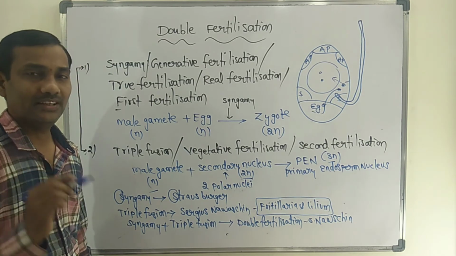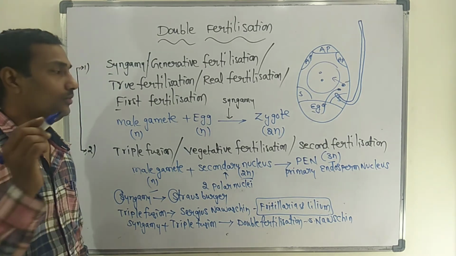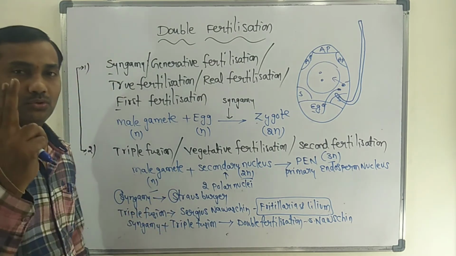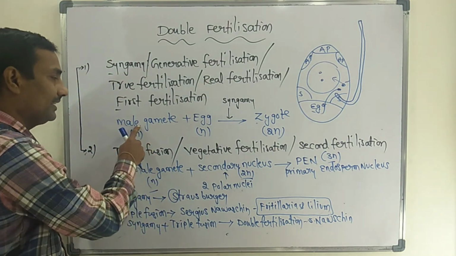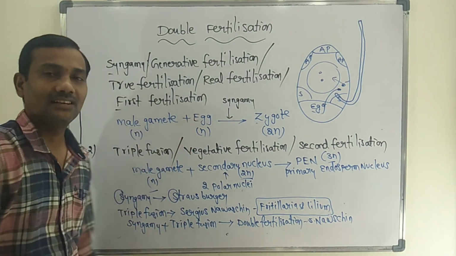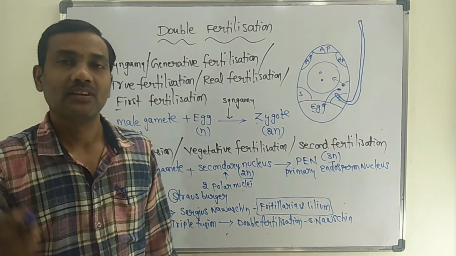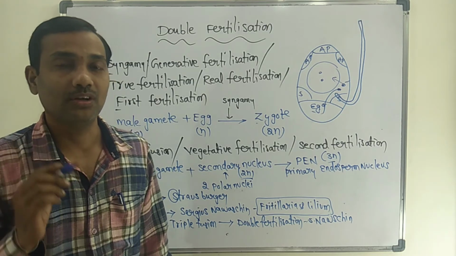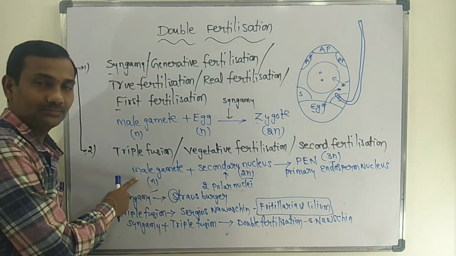How many nuclei are involved in zygote formation? Two nuclei: the male gamete nucleus and the egg cell nucleus. How many nuclei are involved in triple fusion?